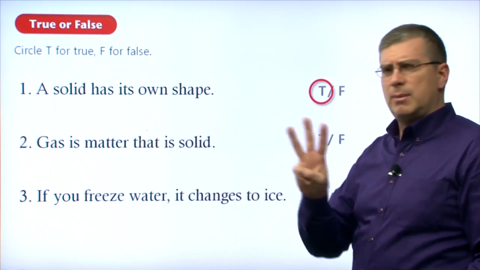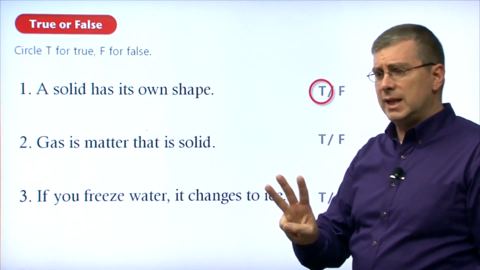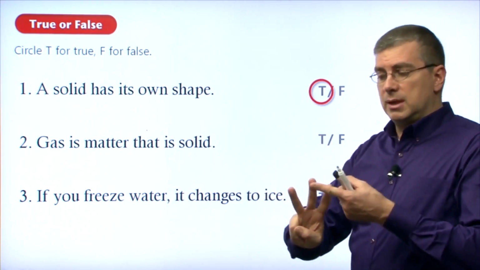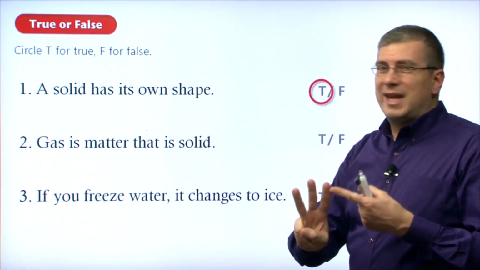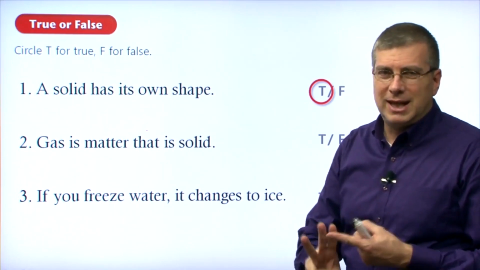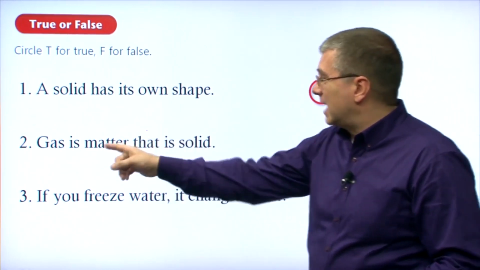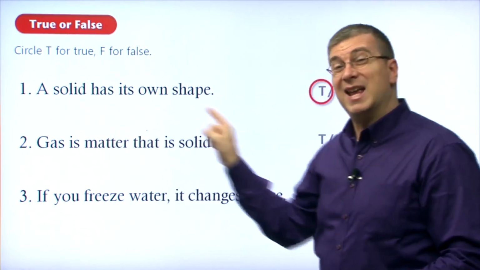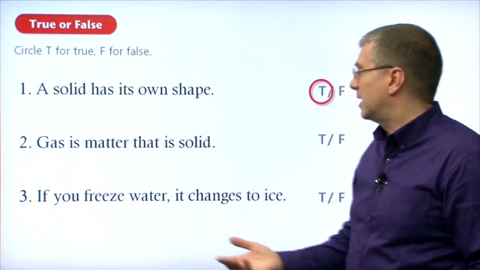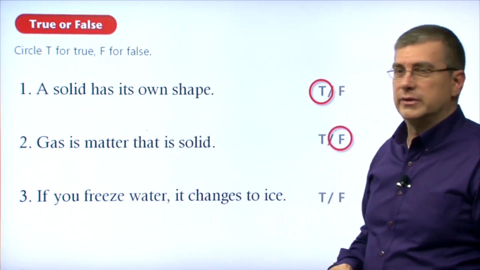Number 2, gas is a matter that is solid. Doesn't make sense because we're talking about 3 forms of matter. It can be a solid, it can be a liquid, or it can be a gas. But it can't be both at the same time. It can't be a solid and a liquid at the same time, right? So that doesn't make sense. Gas is a matter that is solid. It's a gas and a solid at the same time? No, that's impossible. We say false, okay?